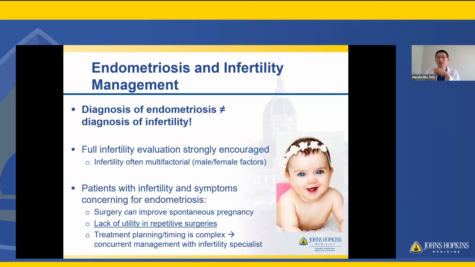We strongly recommend fertility evaluation in appropriate patients who we talk to, because it's often multifactorial. There can be infertility from other factors in the female biology, as well as their partners, if applicable, like male factors. And in patients with infertility symptoms concerning for endometriosis, we do know that surgery can improve spontaneous pregnancy, right? But specifically in the infertile population, not just any random patient walking on the street. But there is a lack of utility in repetitive surgeries, so that's important to know.